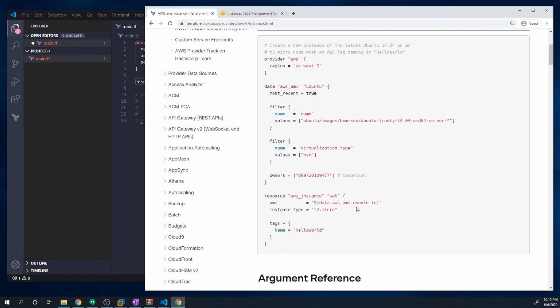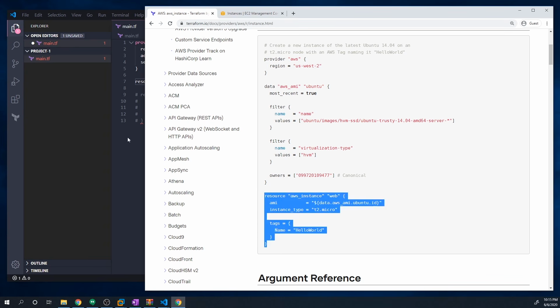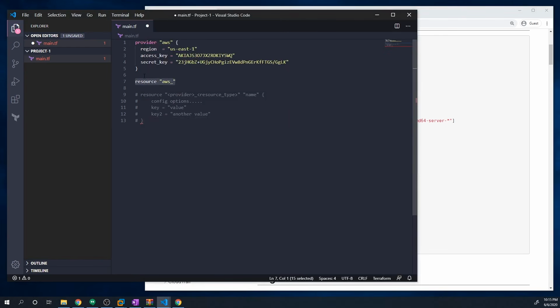He's using variables and things like that, which we're not going to cover yet. Instead, what we're going to do is hard code the AMI value and the instance type. For now, we'll ignore the tag. So I'm just going to copy this. I'm going to delete what I had started already.